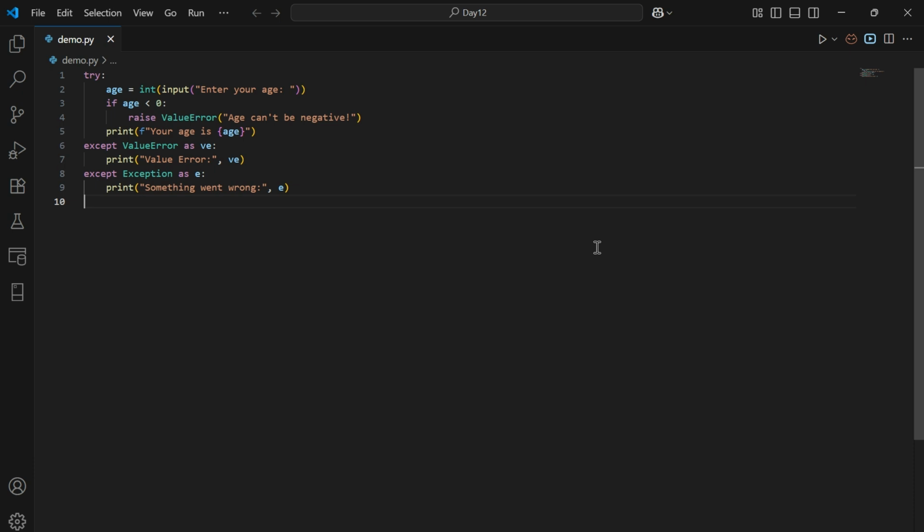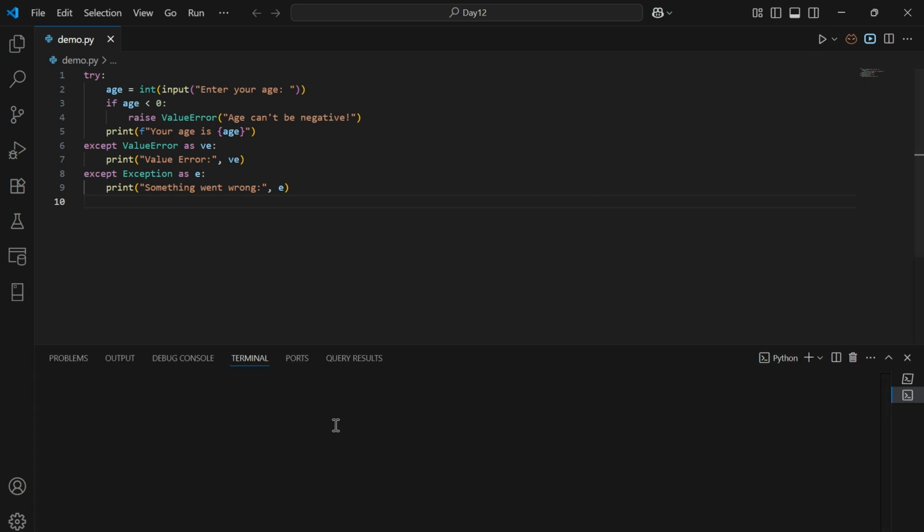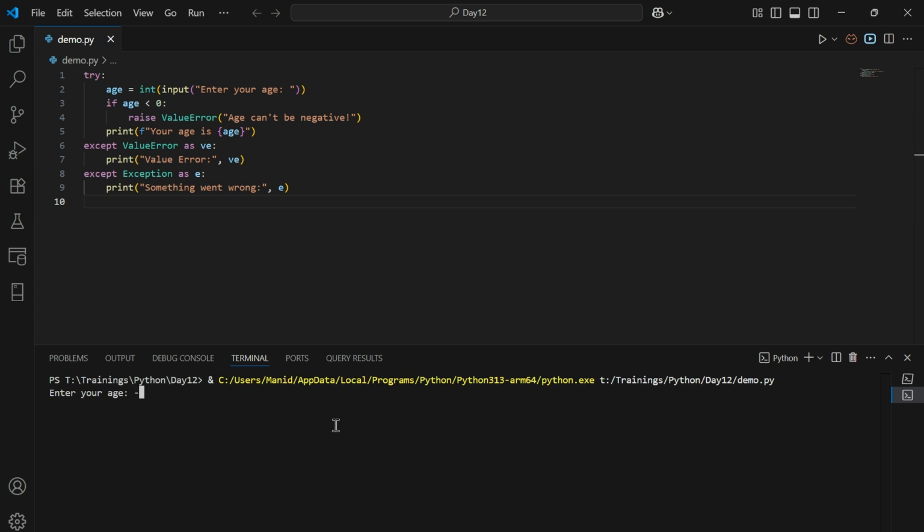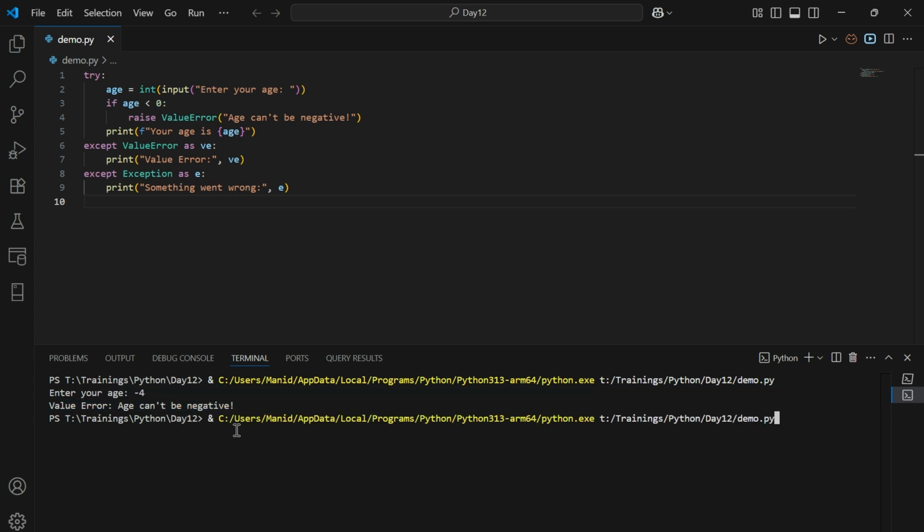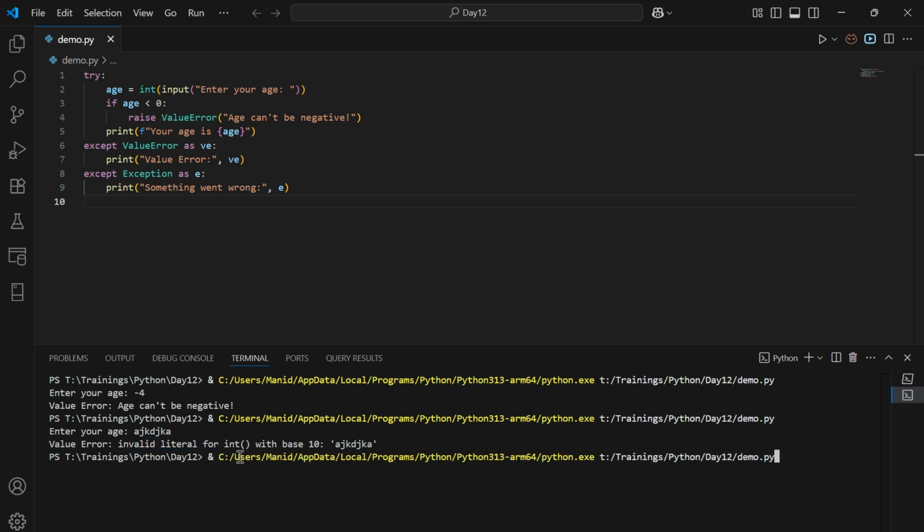Let's try to run this example in order to understand it in a much better way. After executing this program, it asks for an input. Let's enter a negative value. In case of a negative value, it is going to display ValueError, age can't be negative. Let's enter an invalid input. In case of an invalid input, it is going to throw a ValueError with invalid literal for int method. Let's enter a valid input. So in case of a valid input, it is going to print the message your age is 34.